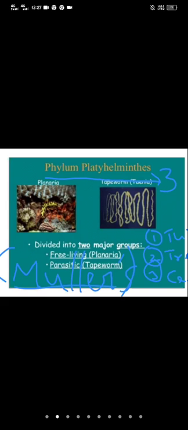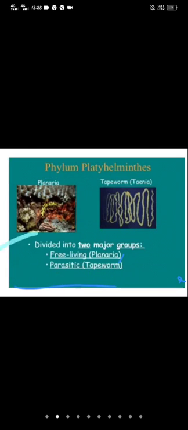Okay, Turbellarian. So what is Turbellaria? Turbellaria is one of the classes of Platyhelminthes, and Muller's larva is present in Turbellaria. In Turbellarians, the regeneration is very high. So this is the information about the Turbellarians.